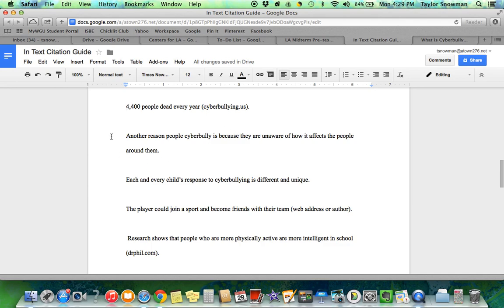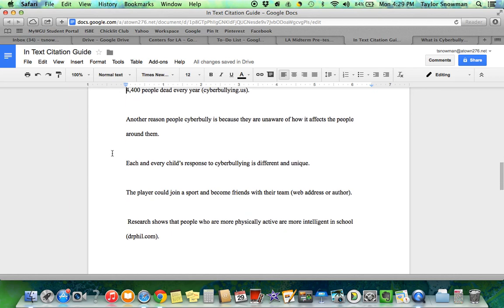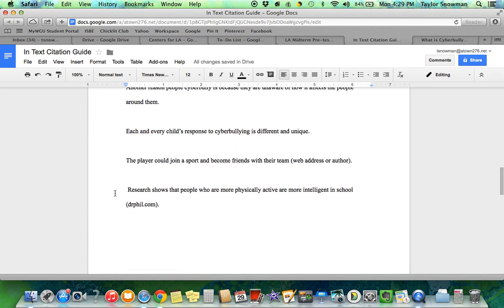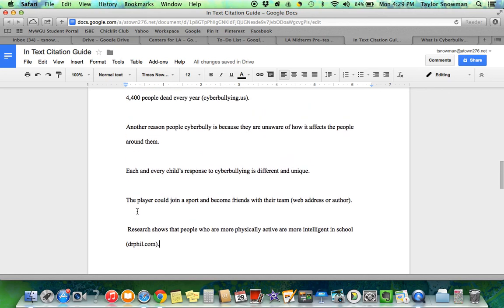If it's your own thought, your own idea, and it's common knowledge, you do not need a citation. If you got it from somewhere else, you do. This one is not a statistic, but it is not my own idea. This one points to research. If you're pointing to research, you're also going to need an in-text citation.